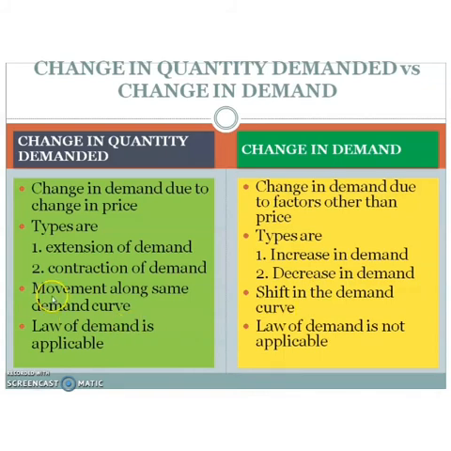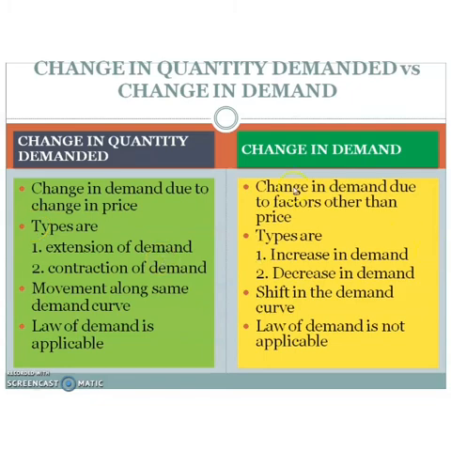Then in change in quantity demanded, there is a movement along the same demand curve. No new demand curve is drawn. If it is extension, the points move downward, from top to bottom, and in the case of contraction, there is upward movement of points.